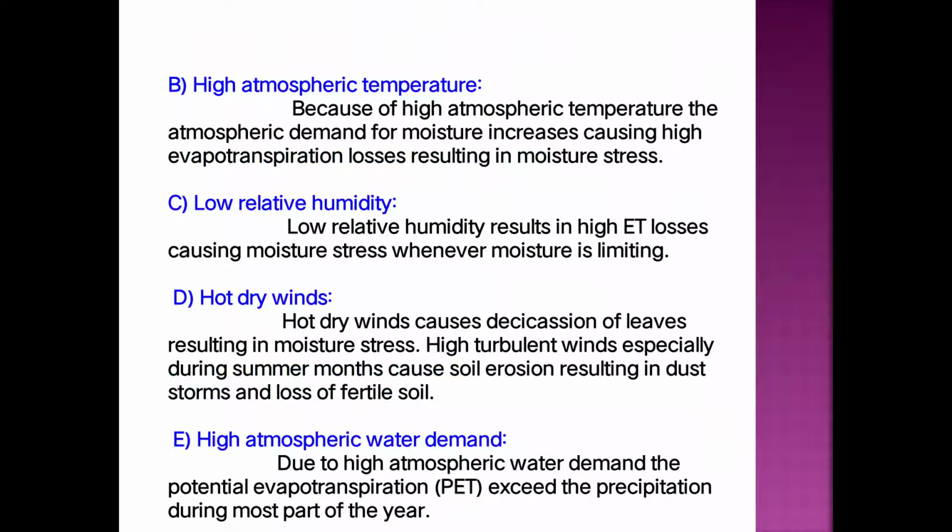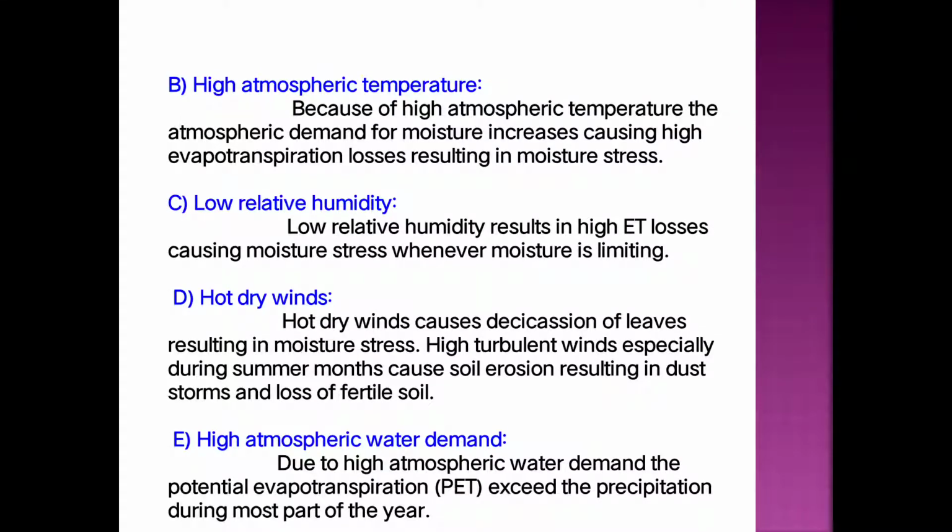Then the next constraint is the high atmospheric temperature. So what are the different effects of the high atmospheric temperature, which is considered one of the constraints in dryland agriculture?